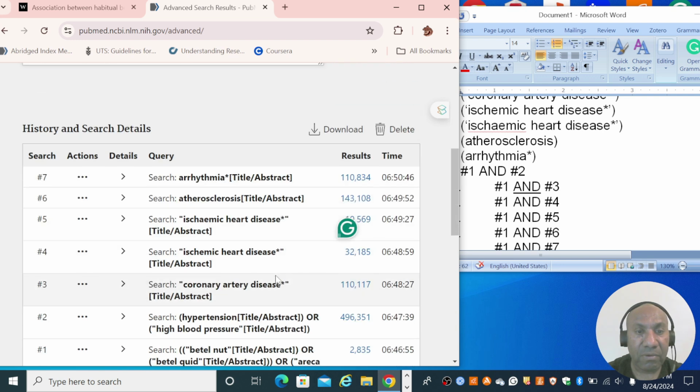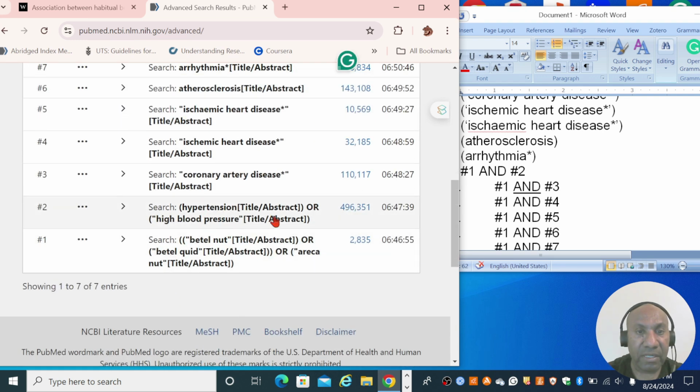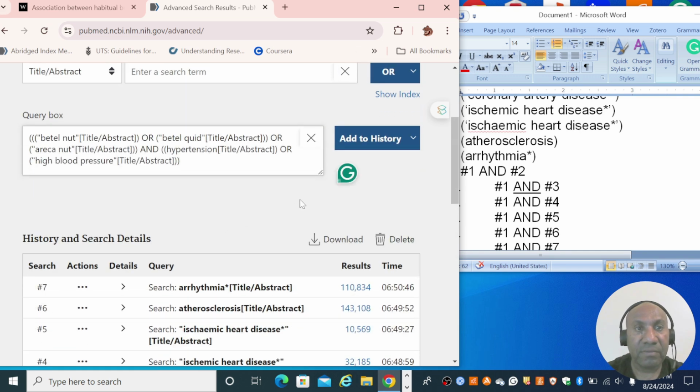So now I am combining the results of these two, and now I'm asking PubMed to pull out every paper that has the keywords in these two results together. So I'm refining the sets now.